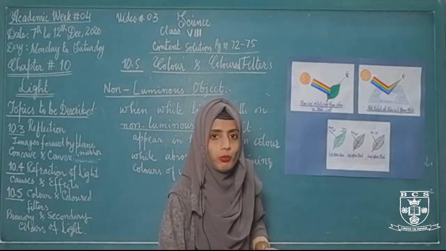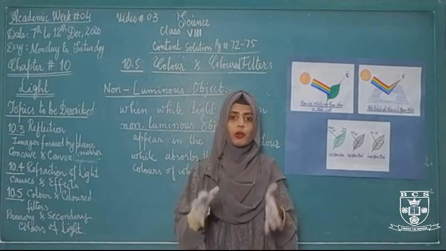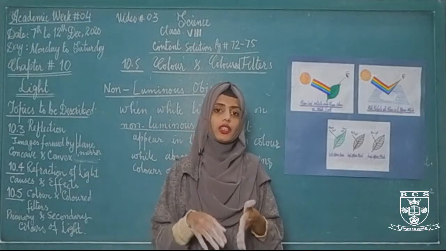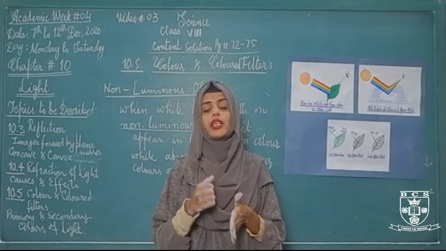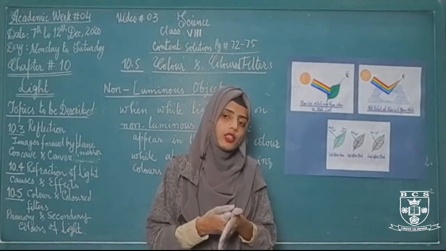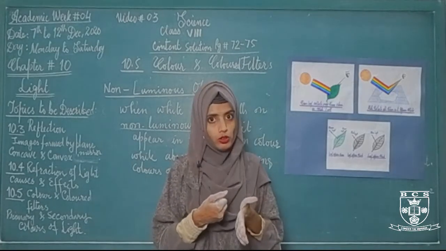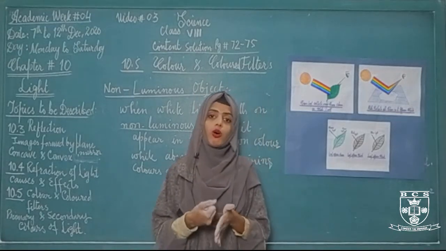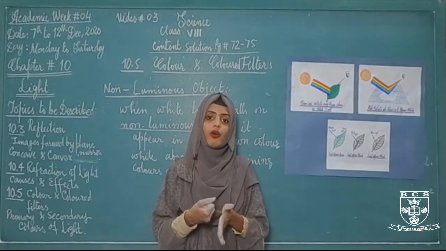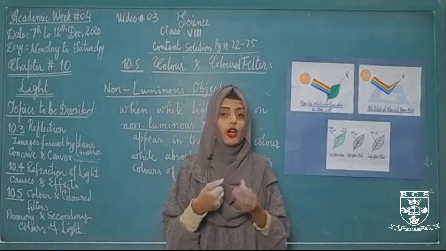जब जो milk था which is white in color, जब वो floor पर फैला हुआ था, उस पर white light strike करेगी तो 7 के 7 colors को वो transmit कर देगी. No color will be absorbed by the milk, because milk is also white in color, which is also made up of 7 different colors of light. That's why the milk will transmit all the 7 colors of light without absorbing any one color from it.